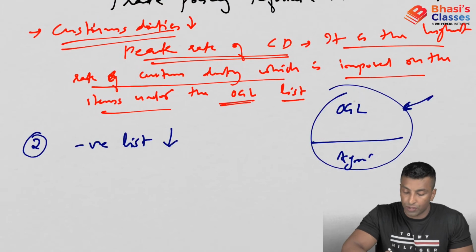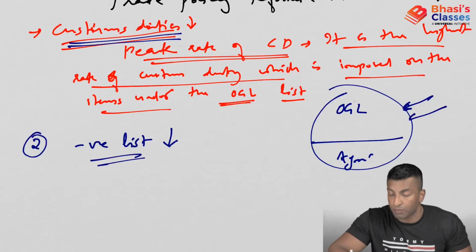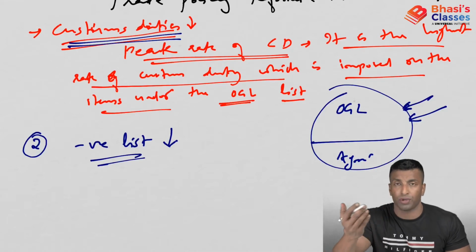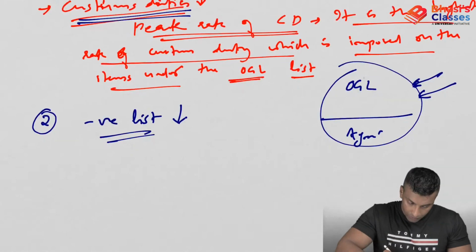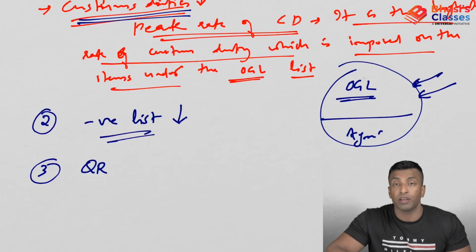Okay, second one, negative list reduced. I told you already customs duties have been reduced. There was some negative list here that was also decreased. Negative list means those items which you cannot export or you cannot import. So those items also actually reduced. Third one, quantitative restrictions on OGL category have been abolished.